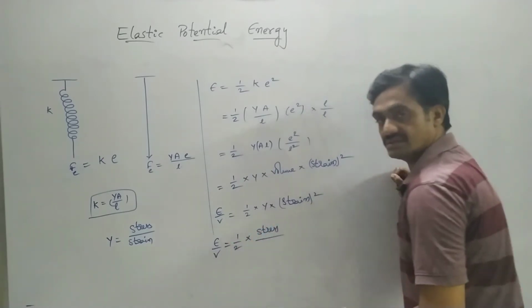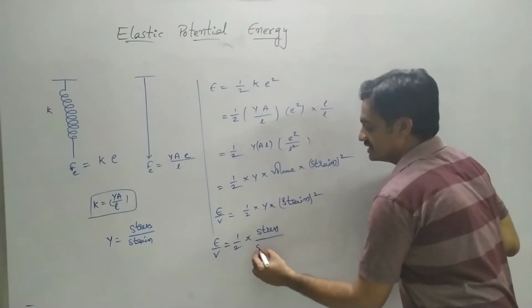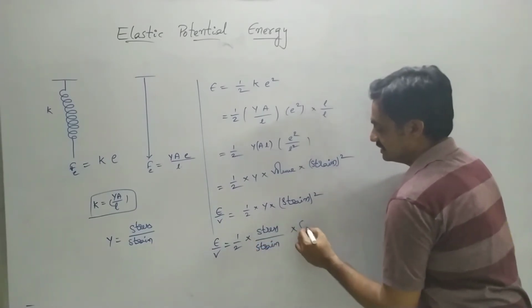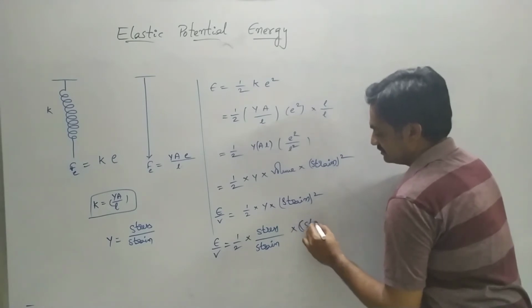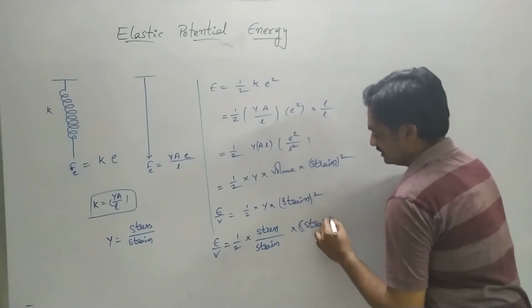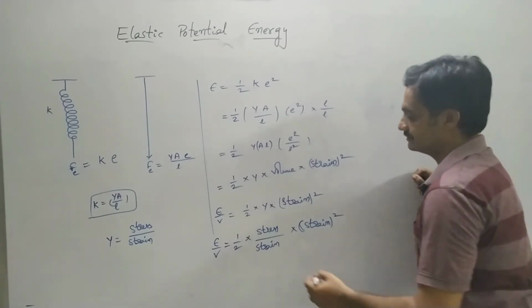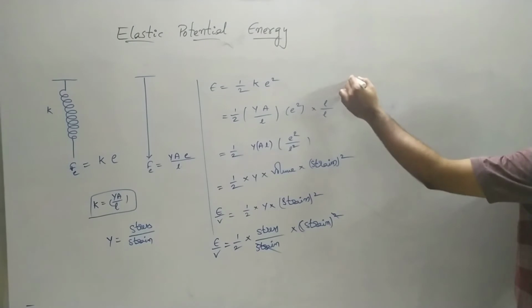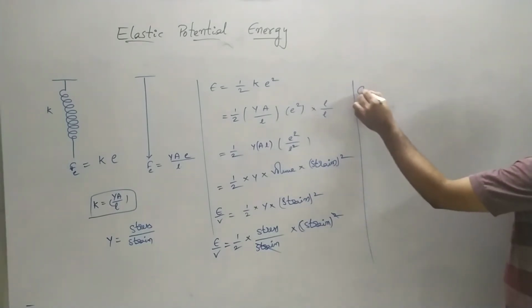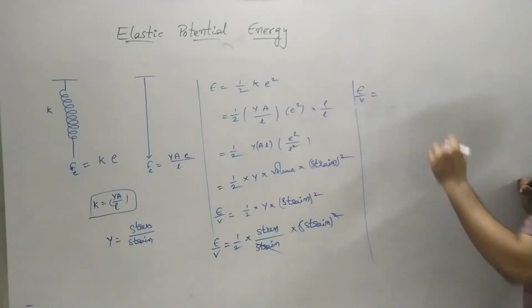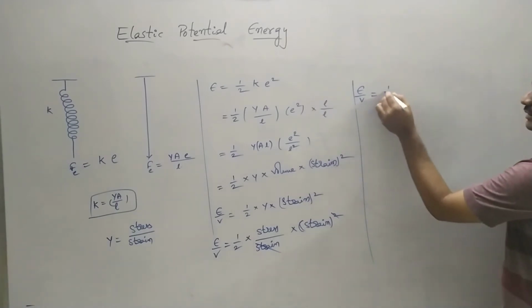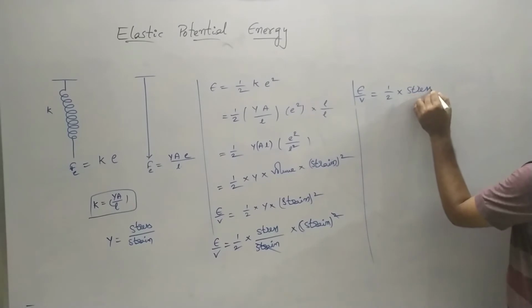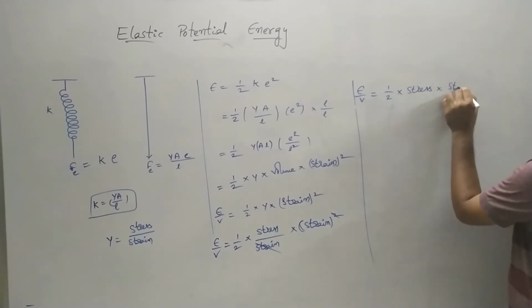E by V is equal to 1 by 2 into stress by strain into strain square. Then energy per unit volume is equal to 1 by 2 into stress into strain.